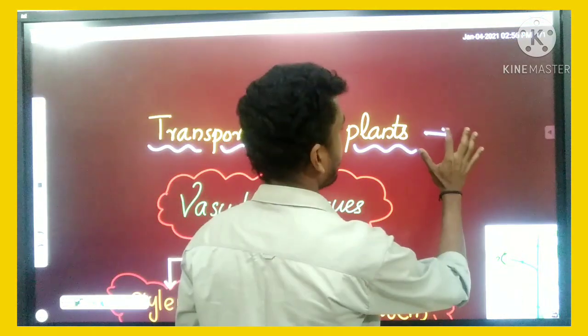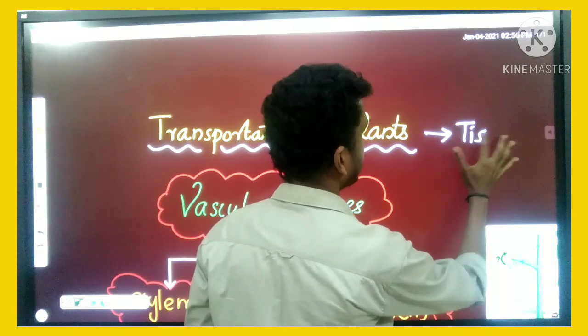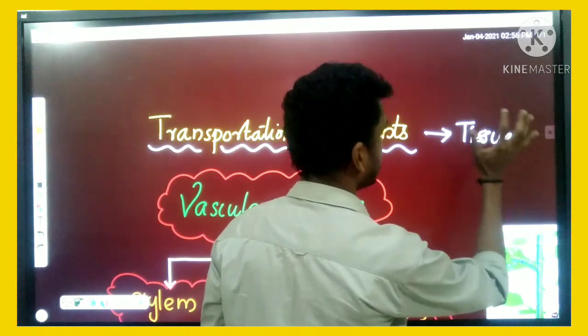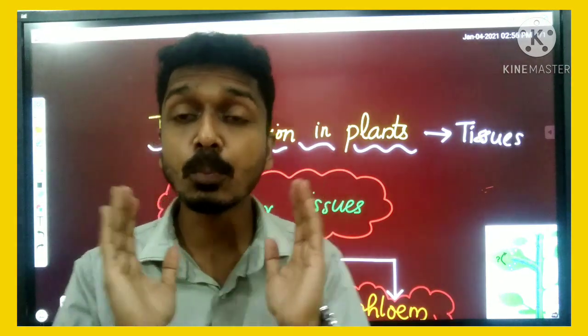So plants have tissues in their body. Tissues means the group of cells which have specialized functions. When you observe the plant body, you can see a group of cells in roots, which have special functions. That tissue's function is absorption of water.